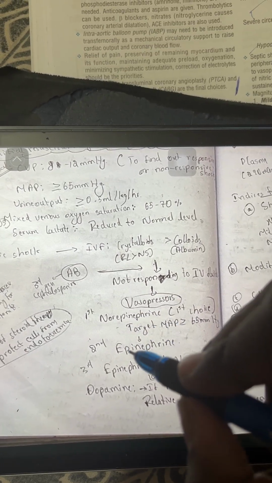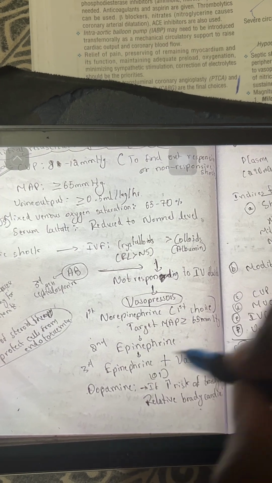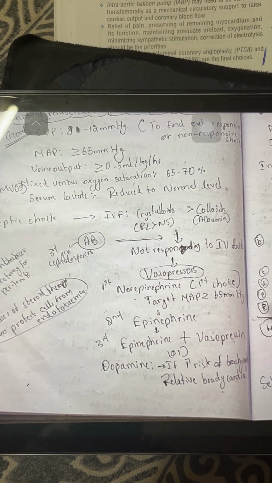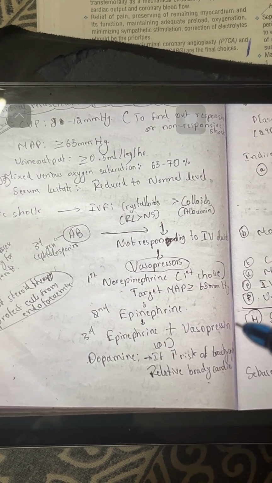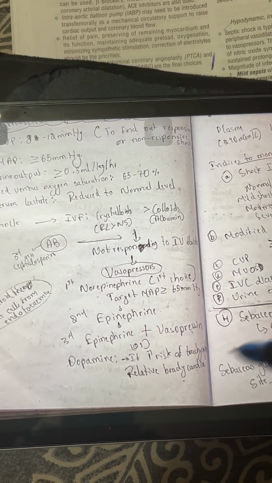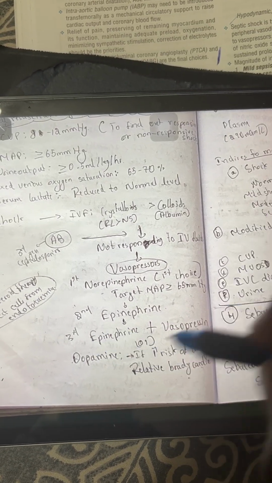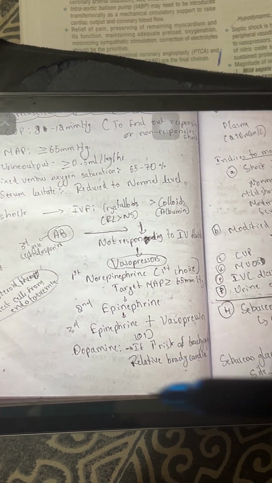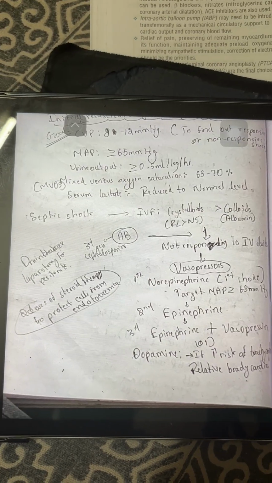Next is epinephrine. It's the opposite: it acts on the heart. You should know it from the pathophysiology stages. Next is epinephrine plus vasopressin. Both you give. In the end stage, you try every sort of management, that's why you give both of them. And/or dopamine, you give for maintaining the cardiac output. Okay, see in pediatrics once how nicely it's given.